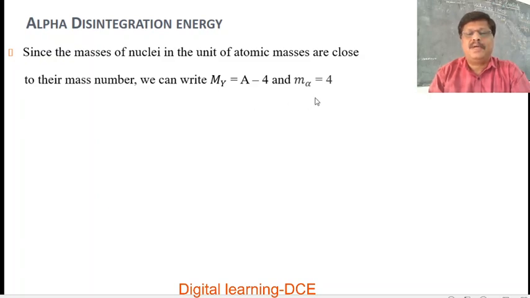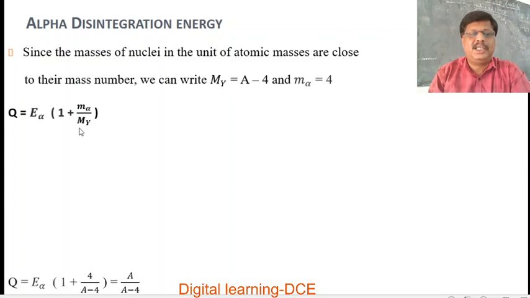The mass number of the alpha particle, 2He4, is 4. Then substitute these values in the equation for alpha disintegration energy.